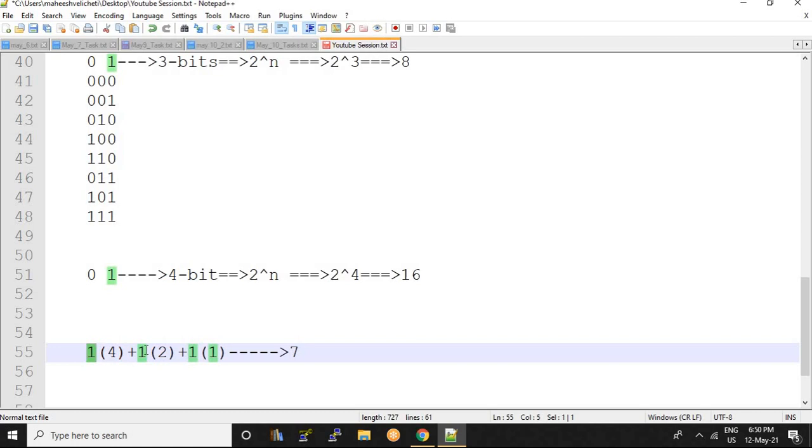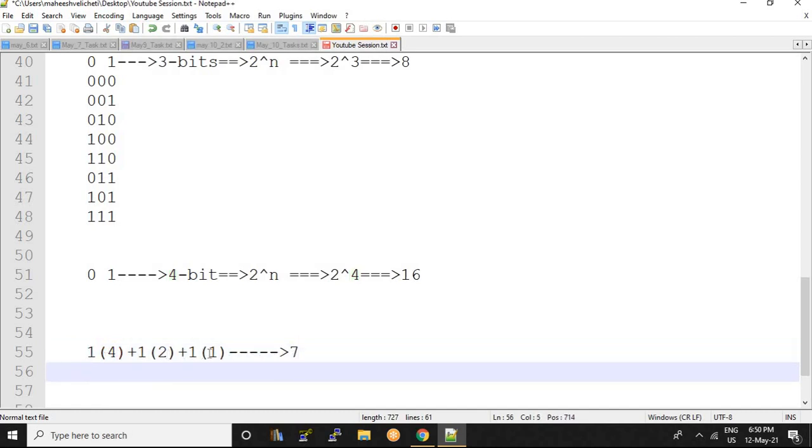Actually this is binary only, 1 1 1, but you start from the end and count from there. The last bit has a count of 1, the second bit has a count of 2, and the third bit has a count of 4. So 1, 2, 4. 1 plus 2 is 3, plus 4 is 7. So you should do 1 plus 2 plus 4, and you will get 7.